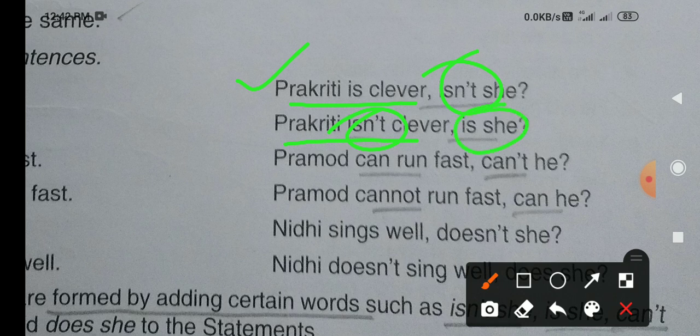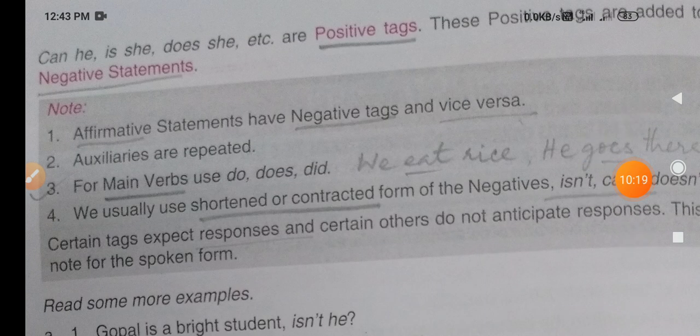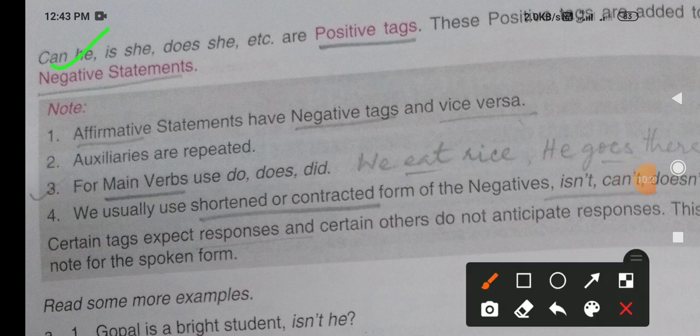I think all of you are getting it. So please try to go on learning about this one. Now you see the same thing is given once again. Here it is given: the positive tags are applied after negative sentences or negative statements. Then you see some other things. Affirmative statements have negative tags.